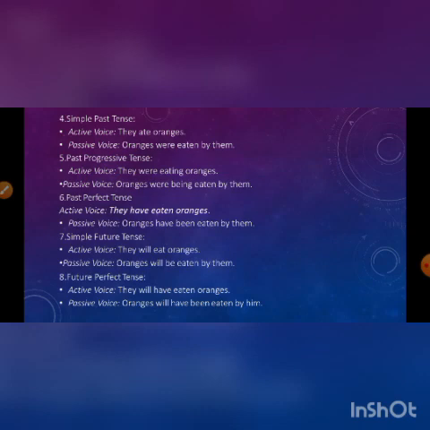Now past perfect tense, again been, because we are using be verb after have. Similarly, the future tense is something different. You cannot use is, am, are in the future tense. The reason, as I told you in several classes, is that after the modal auxiliary you cannot change the base form of the verb. In the simple future tense, they will eat oranges. So oranges will be eaten by them.